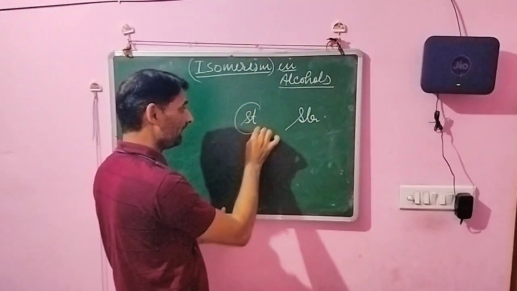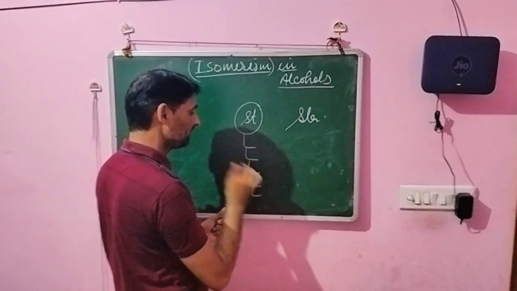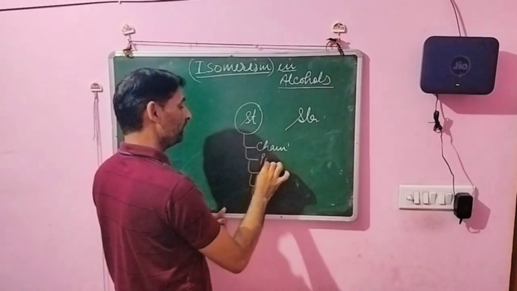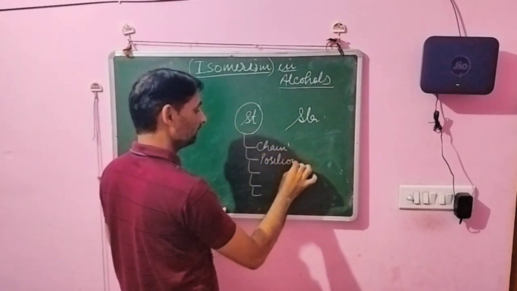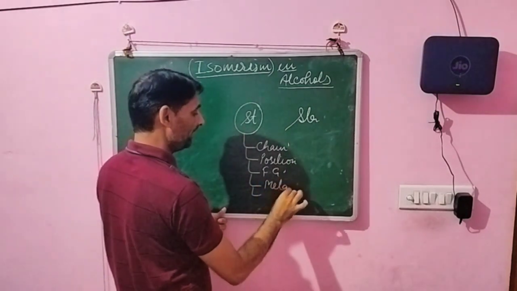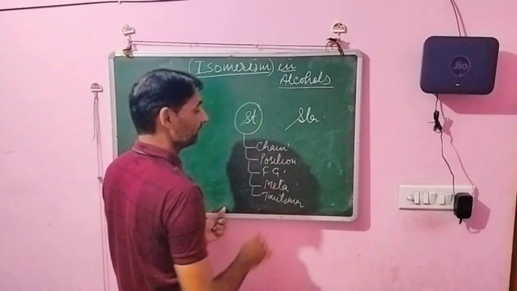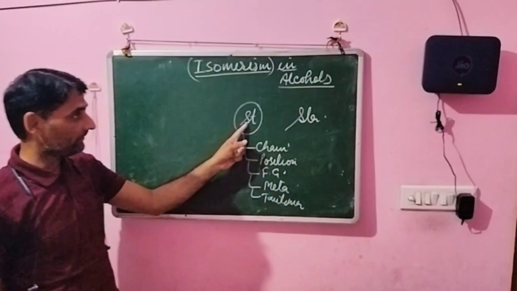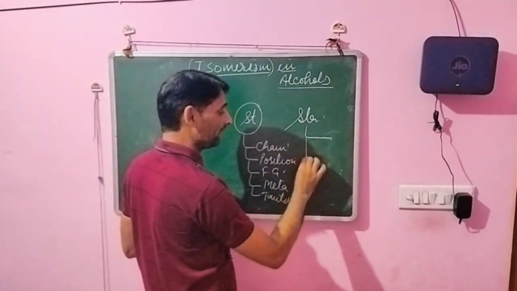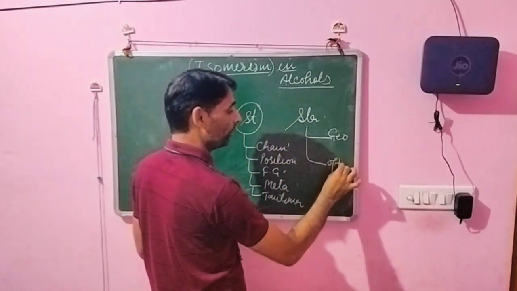Structural isomerism is further divided into 5 categories: chain isomerism, position isomerism, functional group isomerism, metamerism and tautomerism. Stereoisomerism is of two types: geometrical isomerism and optical isomerism.